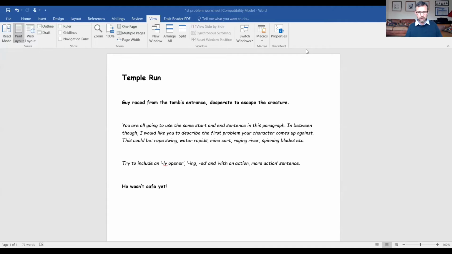Within today's work, though, there's a few sentences I want you to try out, those exciting sentences again. Can you see if you can use an ly opener? Let's try using an ing ed and also with an action, more action. So we'll have a look at those sentences in a few seconds. And then, of course, we've got our final sentence, the one we're all going to end on today. He wasn't safe yet. And that will lead us on to our next problem. So let's have a look at those sentences first.